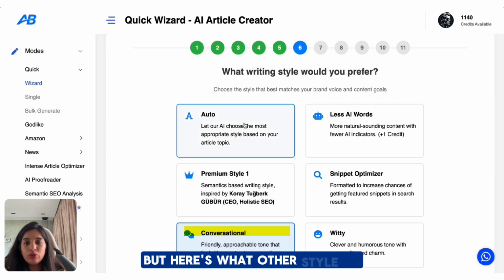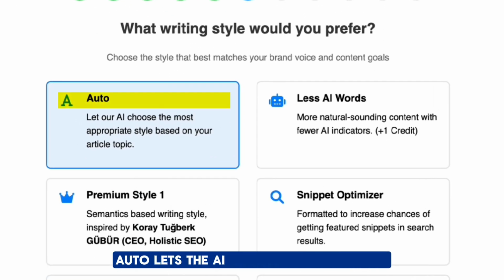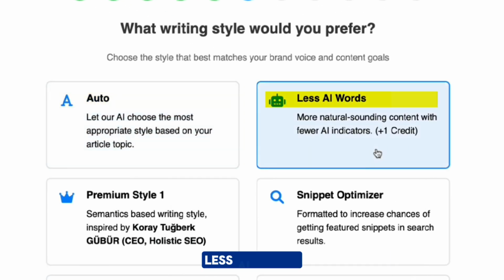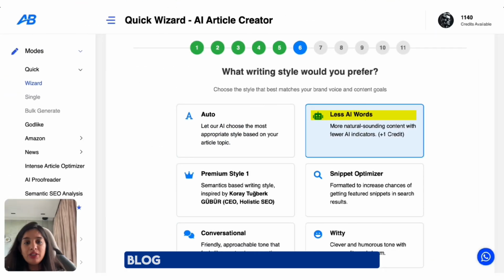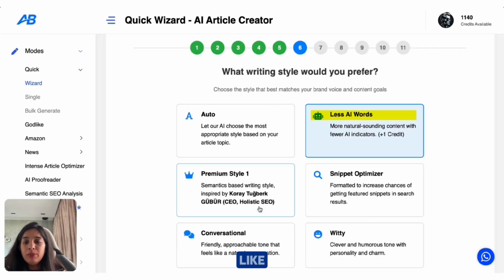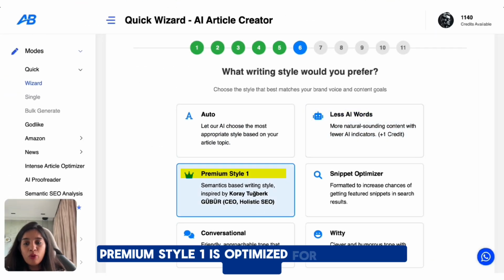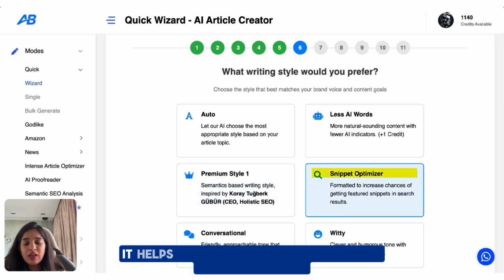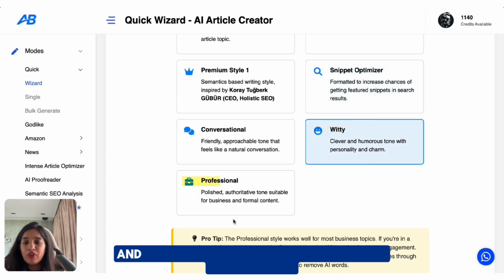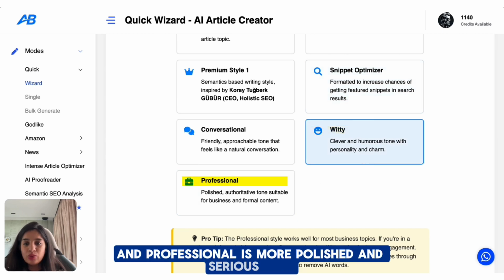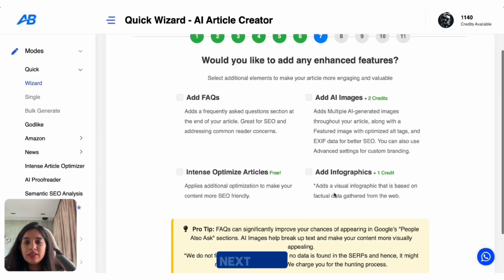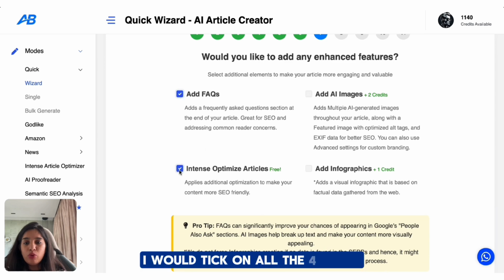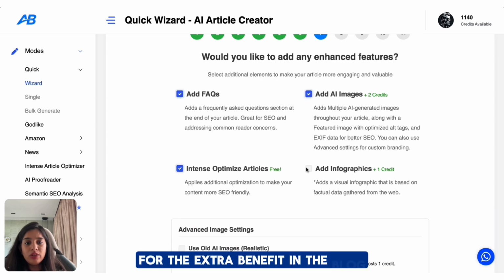But here's what other styles do. Auto lets the AI choose automatically. Less AI words makes the blog feel more natural and human-like. Premium style 1 is optimized for formatting for SEO. Snippet optimizer helps the article appear in Google featured snippets. Witty adds a playful tone, and professional is a more polished and serious tone. Conversational. Next, here I would tick all the 4 boxes for the extra benefit in the blog.